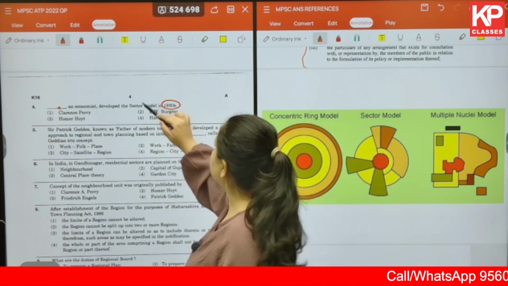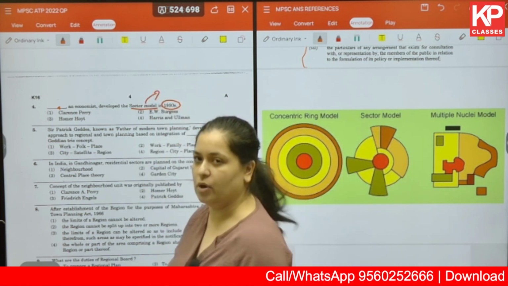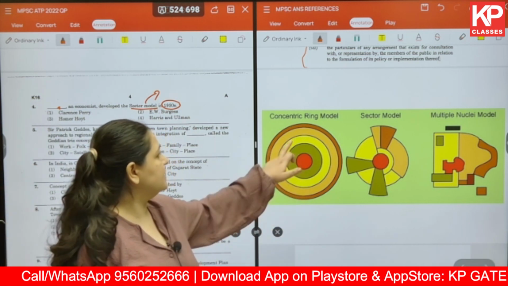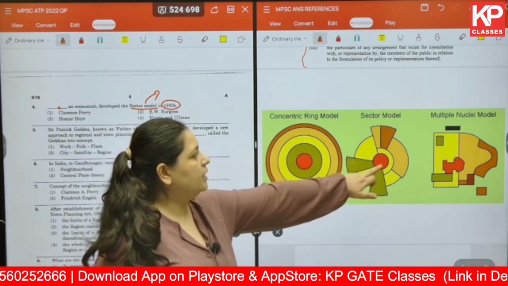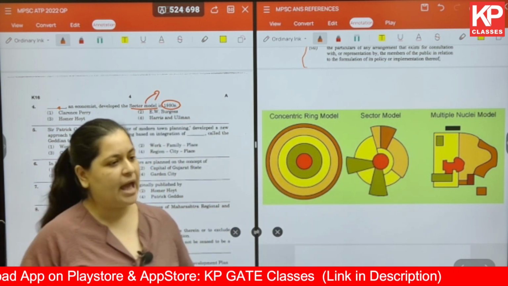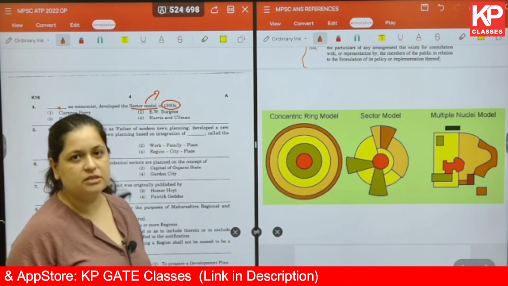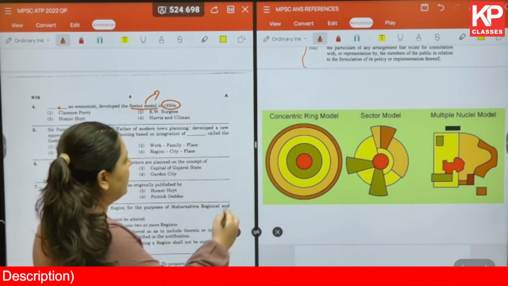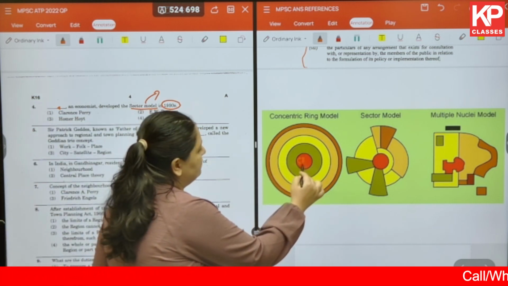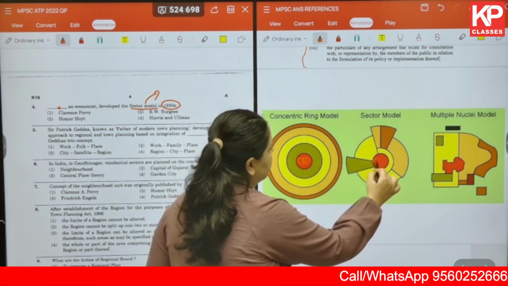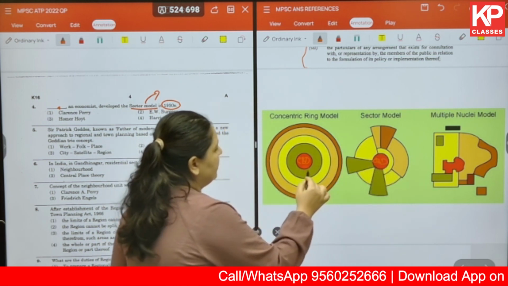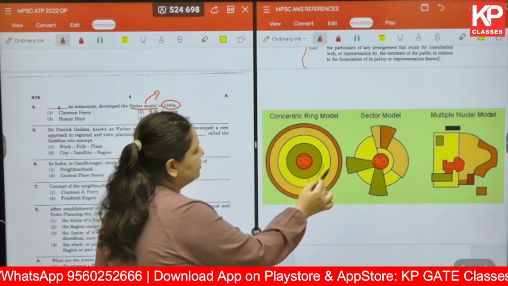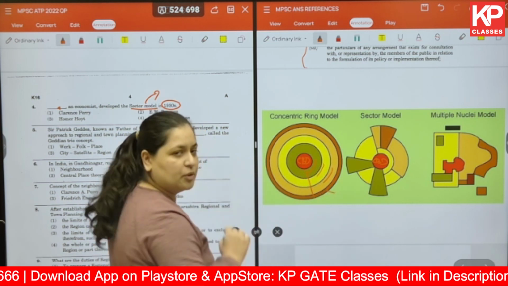So we know that the sector model is a land use model. Along with that, we always study two more models, that is the concentric ring model, the sector model, and the multiple nuclei model. As I told you, these are land use models. So it is revolving around the various land uses that we have. Starting with the center in the first one, and the second one is the CBD, and then you have various other land uses, for example the transition zone, LIG, MIG, and the HIG or the commuter zone.